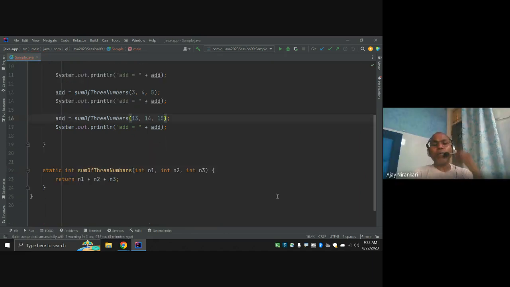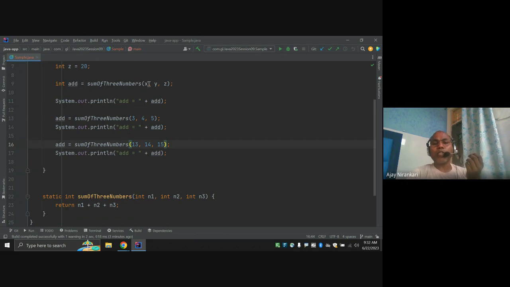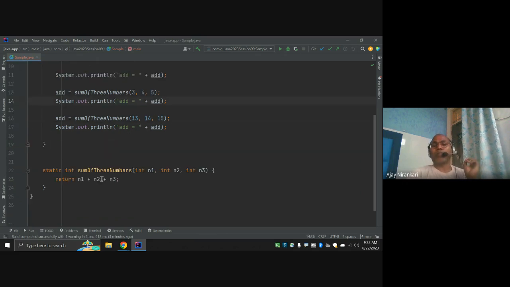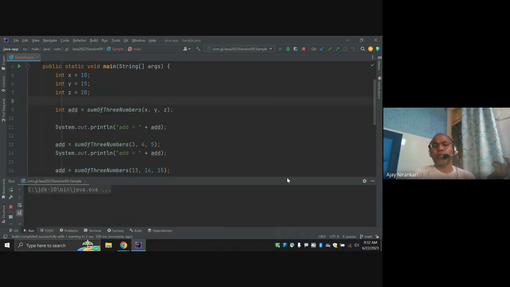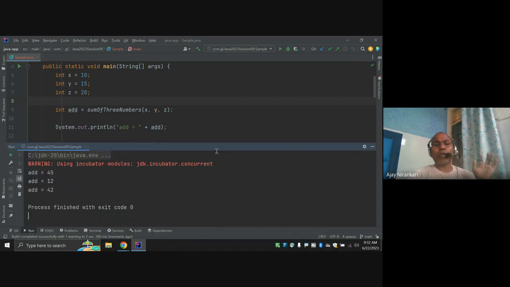So instead of writing plus plus plus plus in multiple places, I just write it in one place so that this code can be reused multiple times. Here use, here use, here use, in any place. So now we are getting the add of different numbers, right?